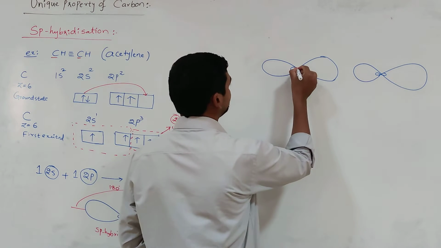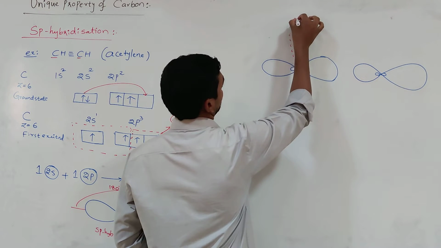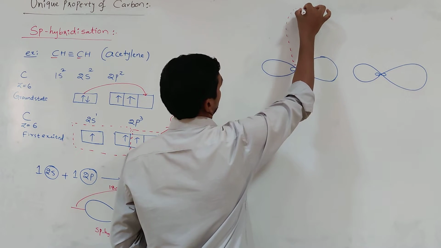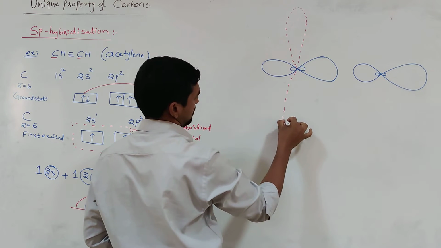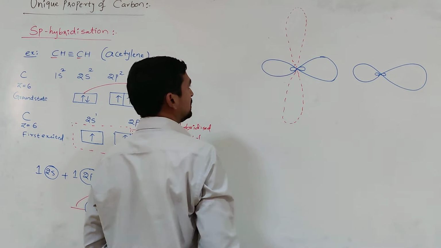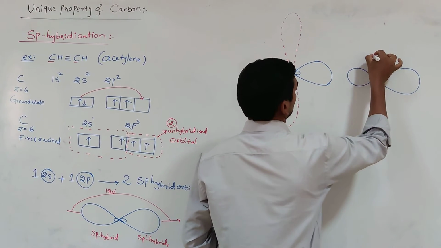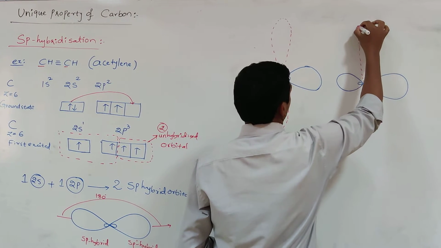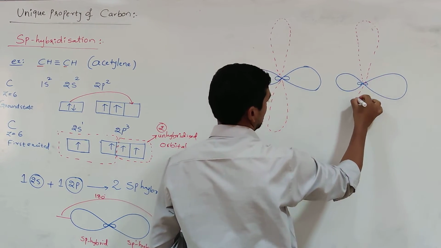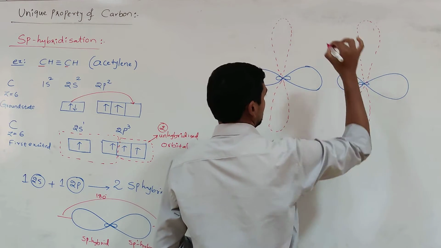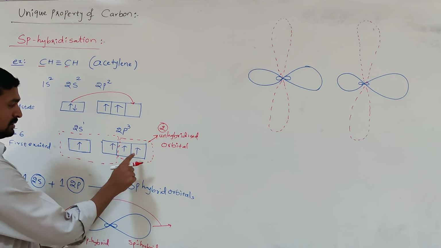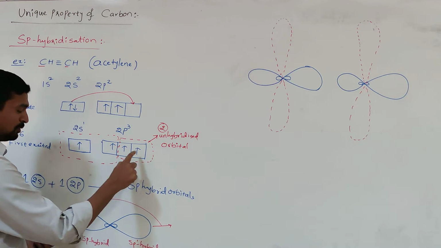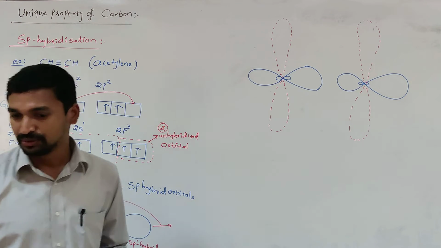Suppose I draw one, say for example this is 2px, this is another 2px, and the 2py and 2pz are also there at each carbon. This is 2px, 2py, 2pz, mutually perpendicular to each other.